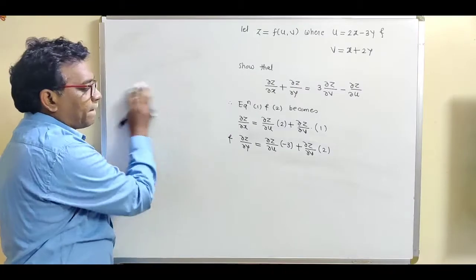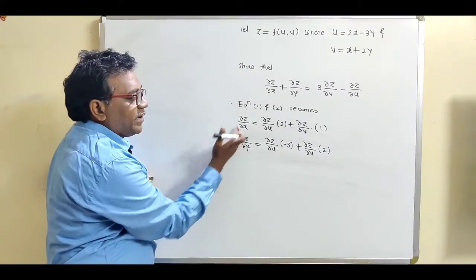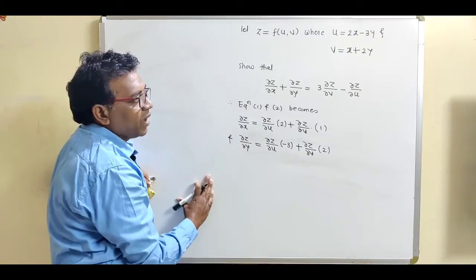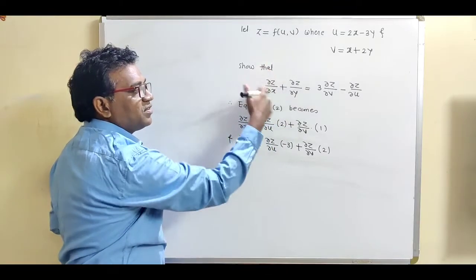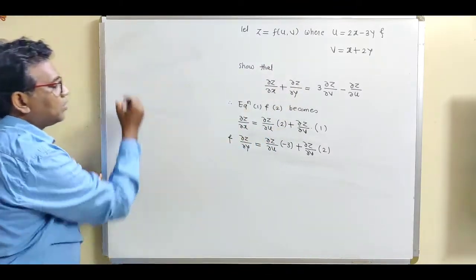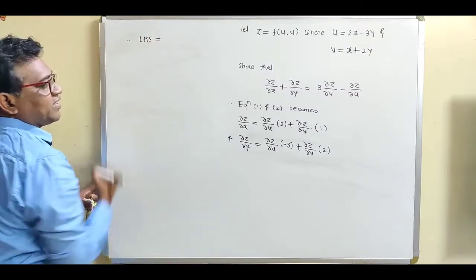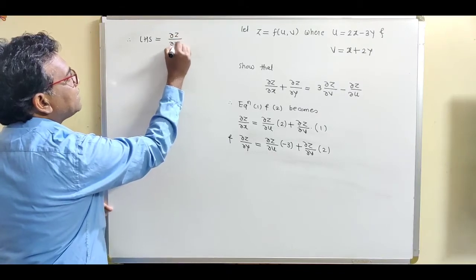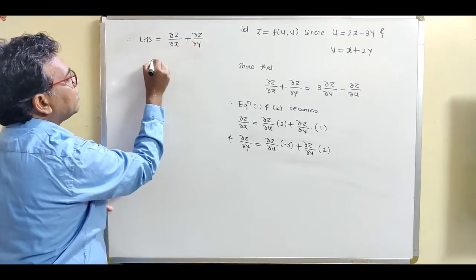So see, we have these two partial derivatives, del z by del x and del z by del y, present in the left hand side. So we have to consider the LHS. Therefore, LHS is del z by del x plus del z by del y.